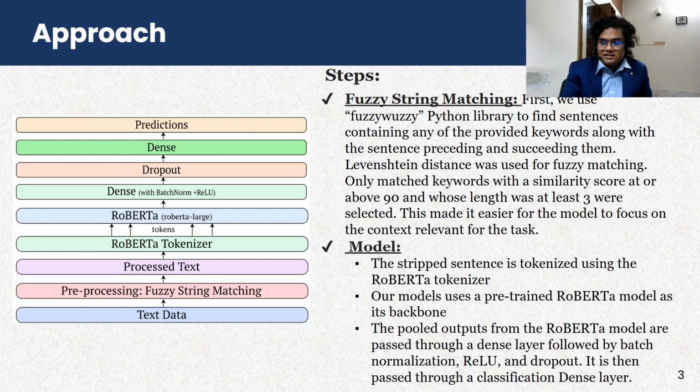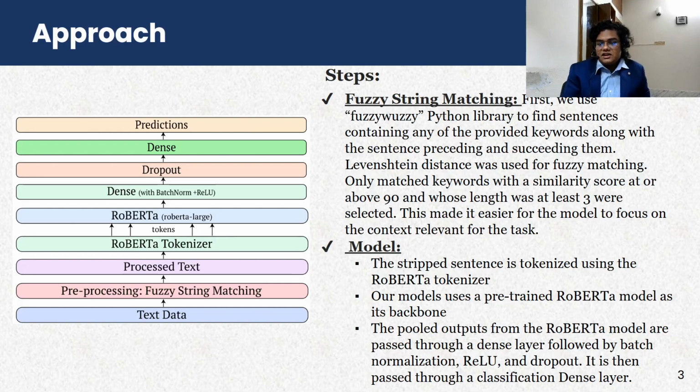After we found the keywords in those sentences, we stripped down the post by selecting the sentences that contain the keyword, the preceding sentence, and the succeeding sentence, and then discarding the rest of the post entirely. The exact methodology was that we matched the keywords using Levenshtein distance for fuzzy matching, and we only selected keywords with a similarity score of at least 90 and whose length was at least 3, so that we don't get nonsensical words being selected, right?